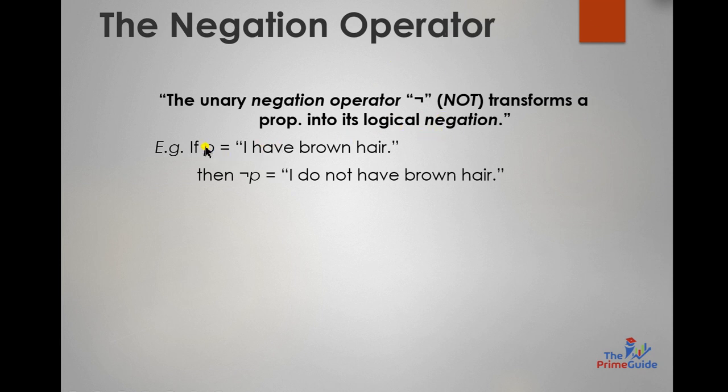How? For example, say that P denotes my proposition that I have brown hair. How would I negate this sentence? I can negate it as, I do not have brown hair. The proposition, I have brown hair, can be either true or false. By negating this proposition, I am going to represent it as negation of P. Here is the symbol of the negation operator. So negation of this proposition would be, I do not have brown hair.